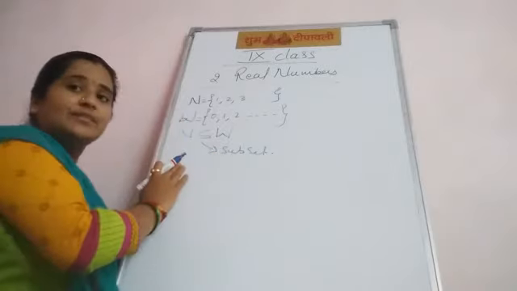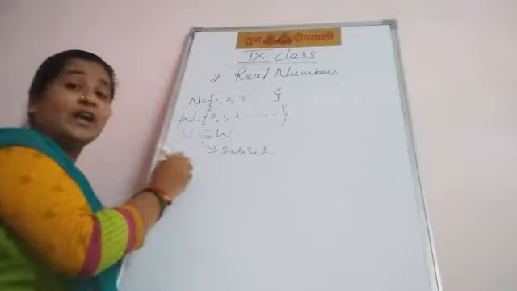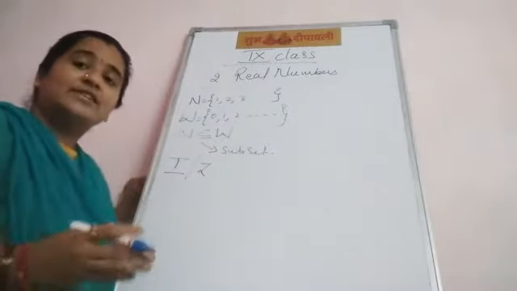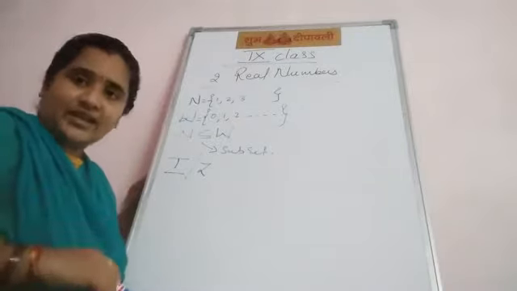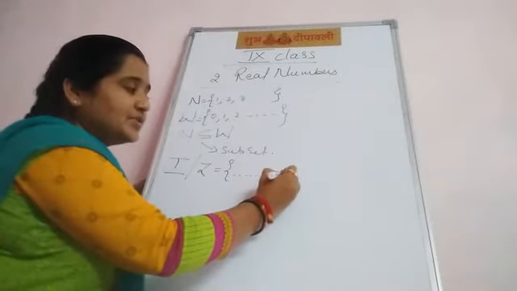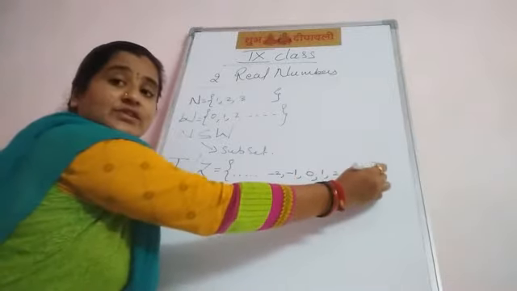Now, after whole numbers, what do we learn? Integers. Integers are denoted by I or Z. Negative numbers and whole numbers together form the integers: so on, -2, -1, 0, 1, 2, 3, so on.